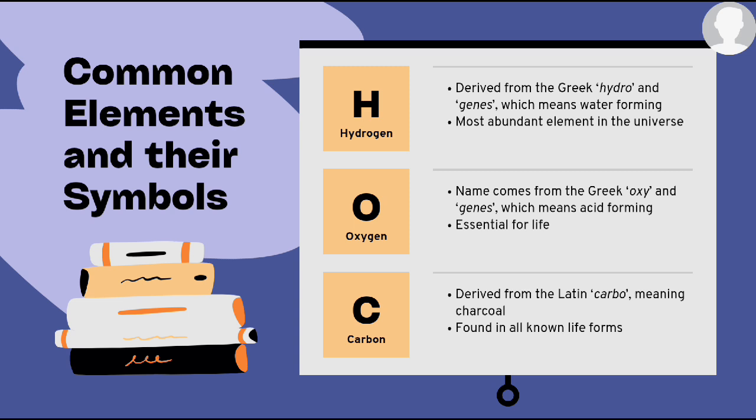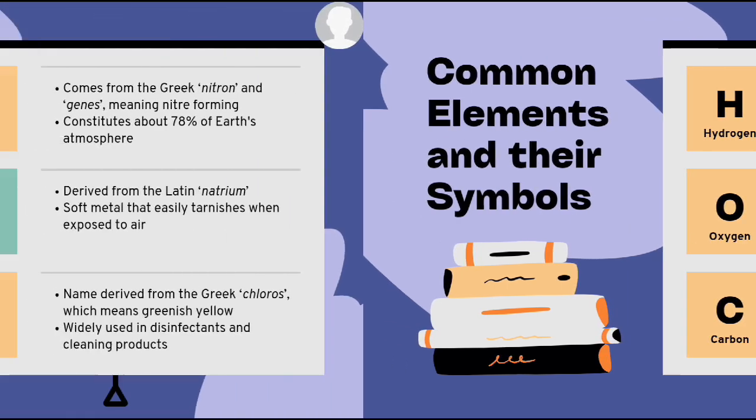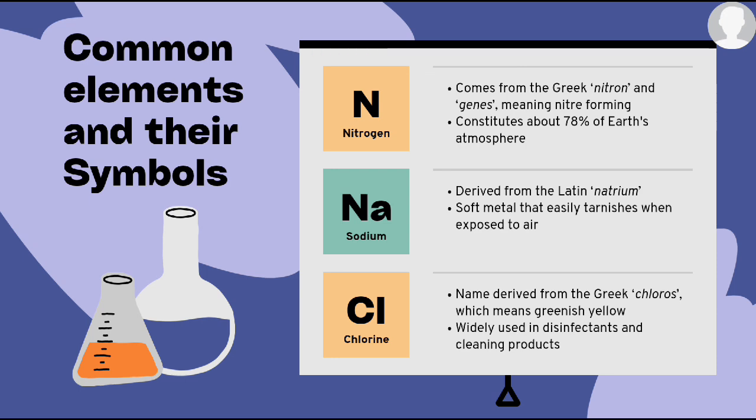Hydrogen is derived from the Greek hydro and genes, which means water forming, and it is the most abundant element in the universe. Oxygen comes from the Greek oxy and genes, which means acid forming, essential for life. The other one is carbon, derived from the Latin carbo, meaning charcoal, found in all known life forms. And the fourth one is nitrogen, meaning nitrate forming, which constitutes about 78% of Earth's atmosphere.